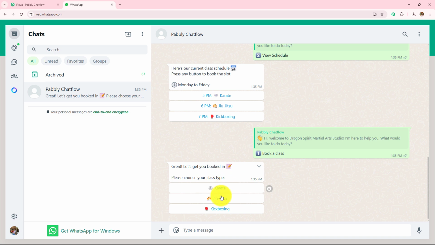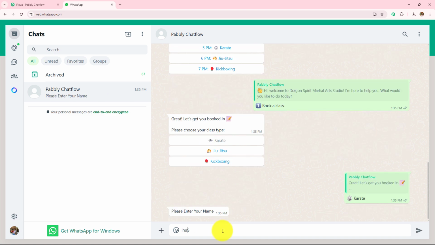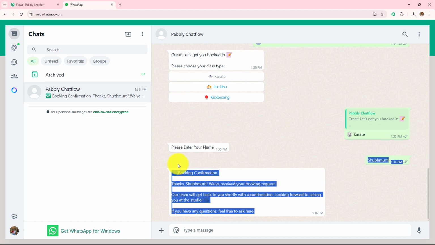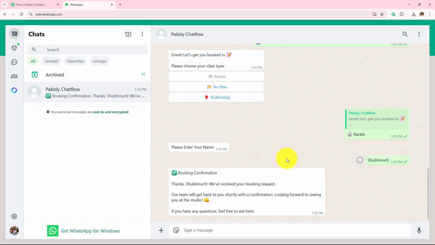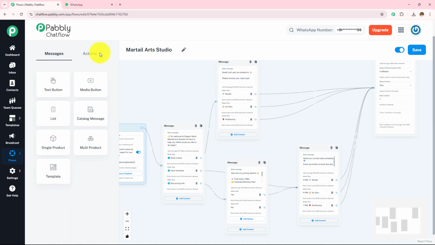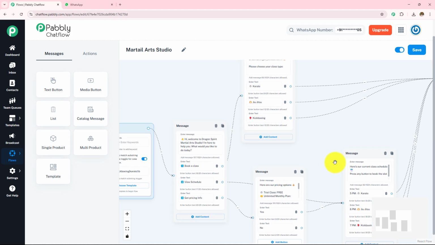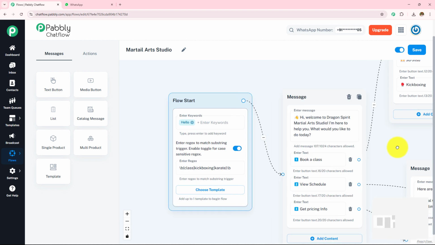So here it is asking me in which martial art I am interested in. Let's go with this karate. And here it's asking me my name. So I'm going to enter my name as Shubhamurthy, and then I'm going to send the message and let's wait for the reply. So here we have received the message and then I have received a personalized message. Booking confirmation. Thanks Shubhamurthy, we have received your booking request. So this is how this chatbot is going to run, and now to learn how to create this WhatsApp chatbot with the help of Pabbly Chatflow, then let's start creating this from the beginning.